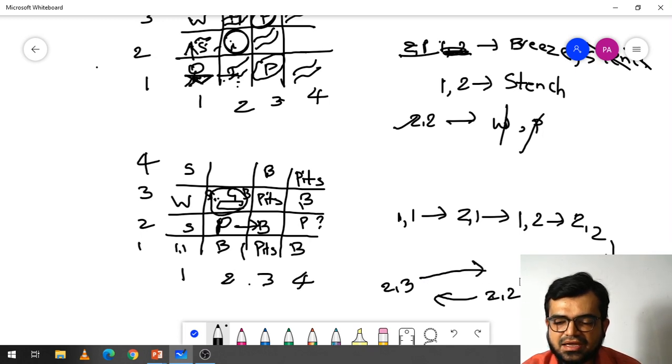In this way again it goes. Now it won't go to 3 comma 2, it directly goes to 2 comma 2, so it avoids the reverse order. So this will avoid, and from here, 2 comma 2, again it goes back to